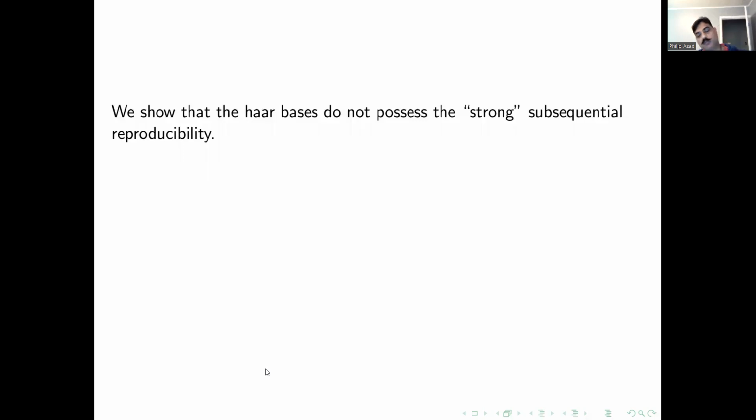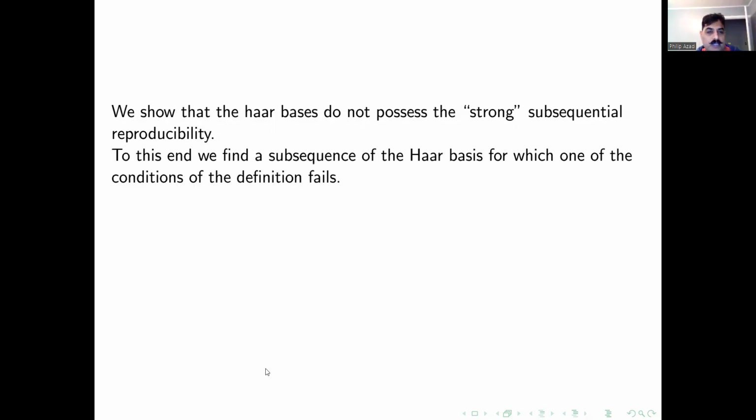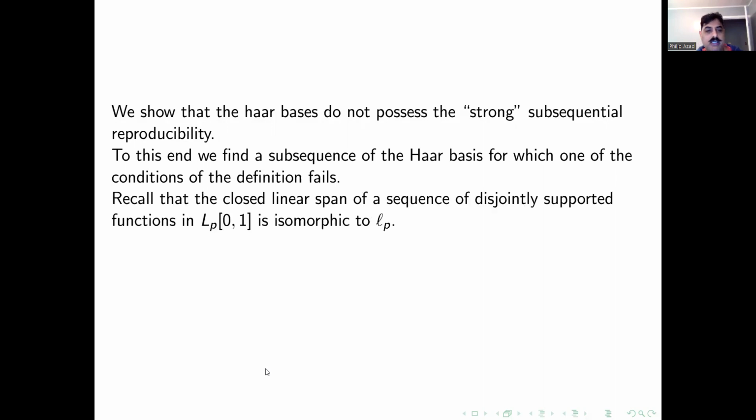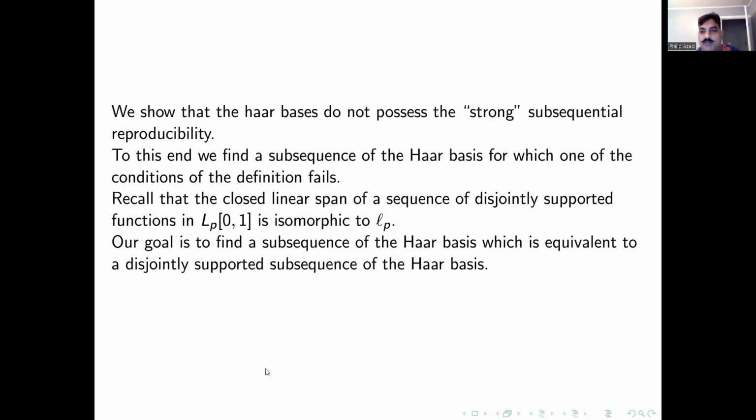So we show that the Haar basis does not possess this strong subsequential reproducible property. To this end, what will we do? We will find a subsequence of the Haar basis which will fail to fulfill either of those conditions. Recall that any disjointly supported sequence of functions has a closed linear span isomorphic to little l_p. So our goal will be to find a subsequence of the Haar basis which is equivalent to a disjointly supported sequence.